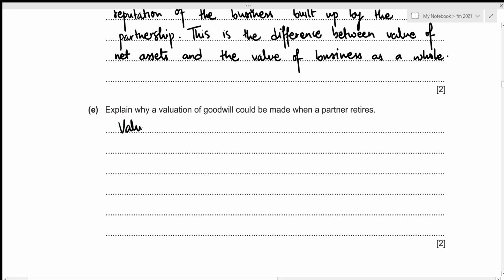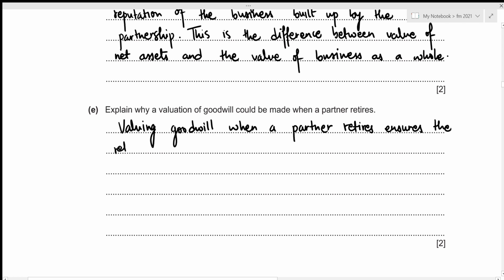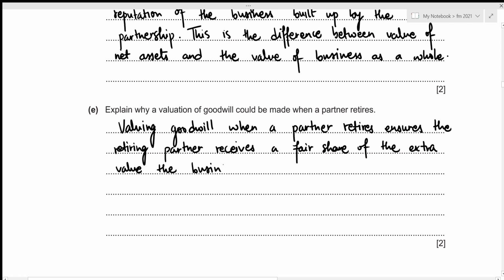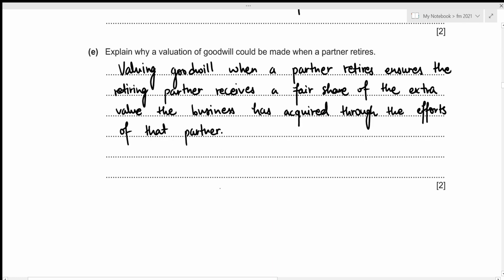Valuing goodwill when a partner retires ensures the retiring partner receives a fair share of the extra value the business has acquired through the efforts of that partner. Alright, this concludes the fifth part of this question. Now we can move towards the sixth one.